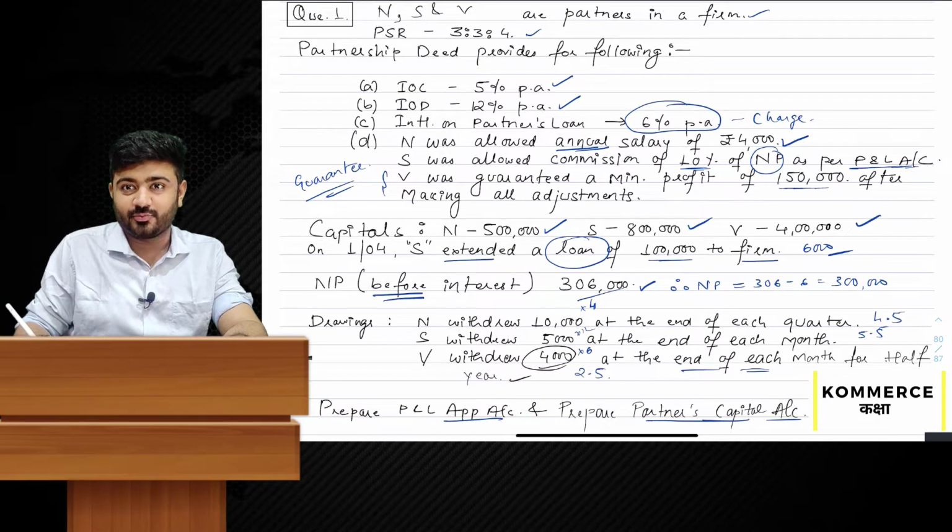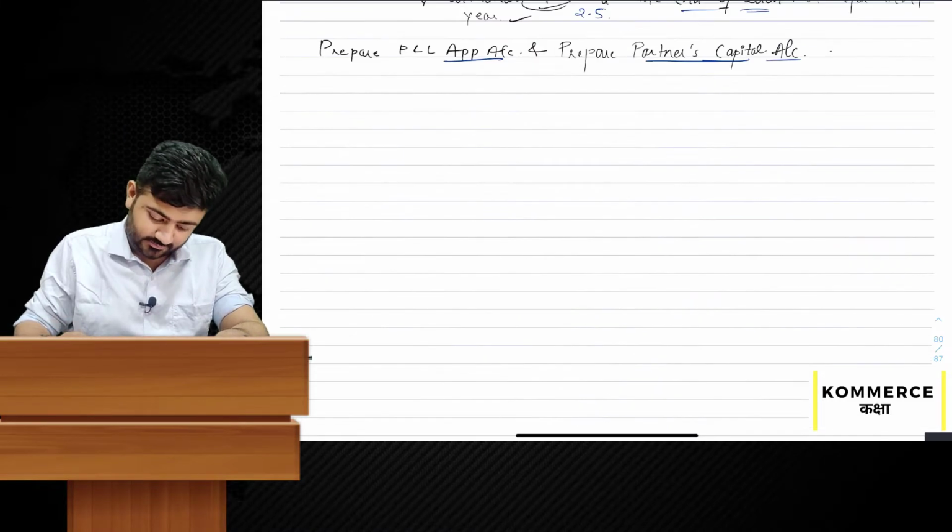First of all, I think we should prepare working notes so that they come handy while solving the problem.